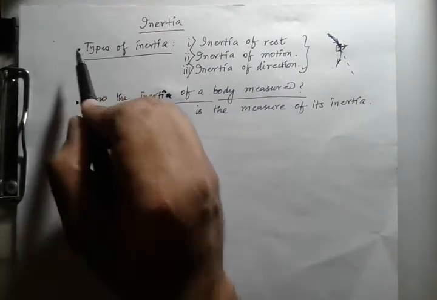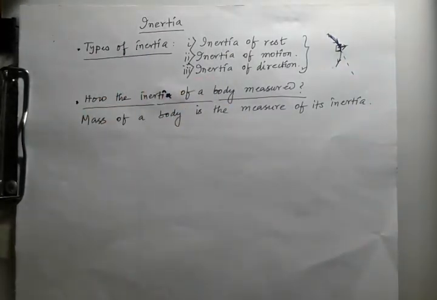So this is what I have learned today: about inertia. Then we'll go to Newton's laws of motion. Sir Isaac Newton was born in 1642.